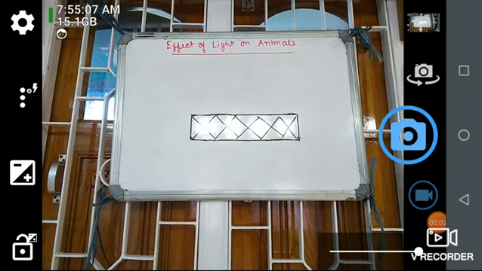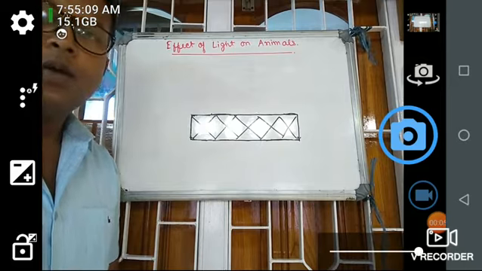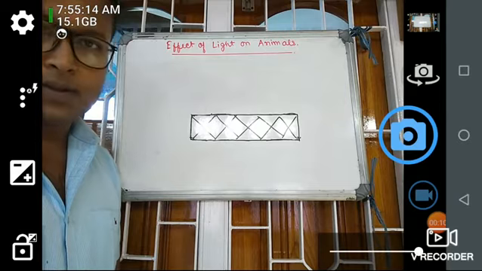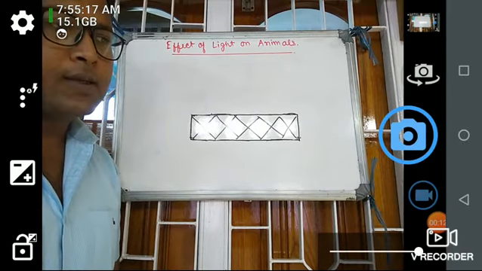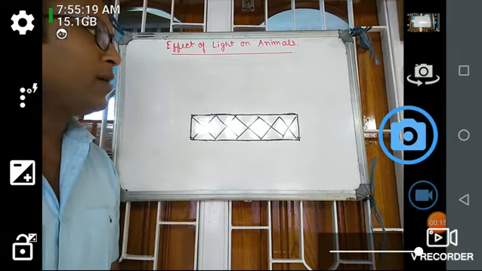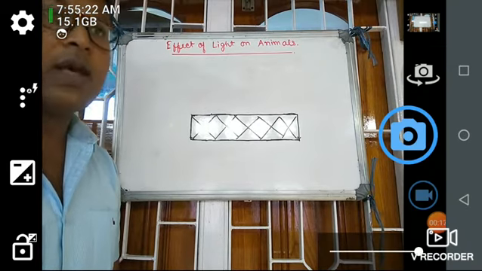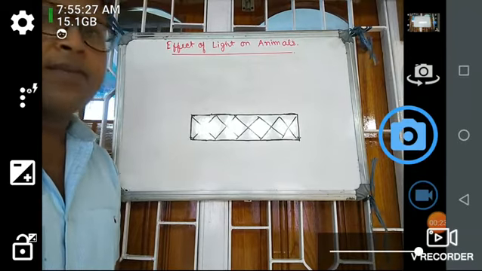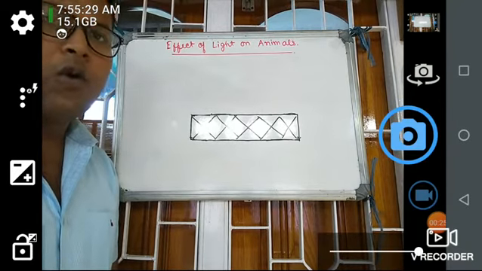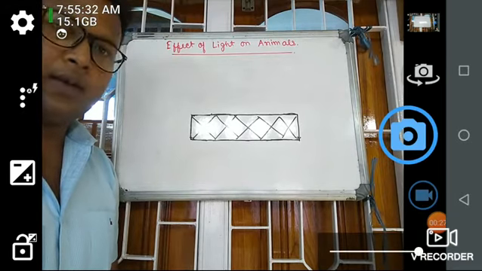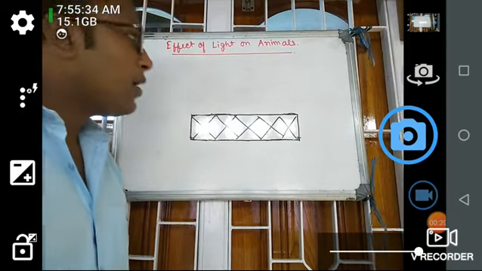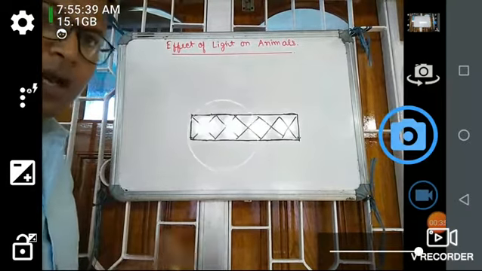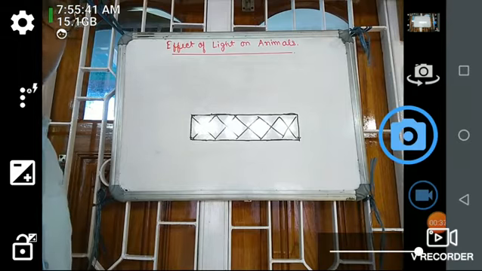So, effect of light on animals. In the last class, we have studied the effect of light on plants. So, how the plants are affected by light, that is, their photosynthesis, their chloroplast distribution, and various development of flower, fruits. All these are dependent on light that we have seen in the last class. Here we shall study what is the effect of light on animals. So how the animals get affected by light.